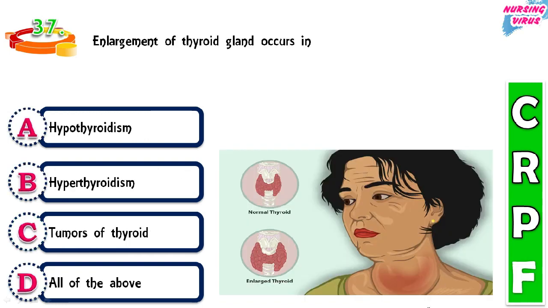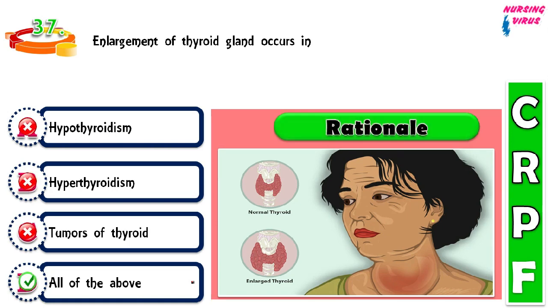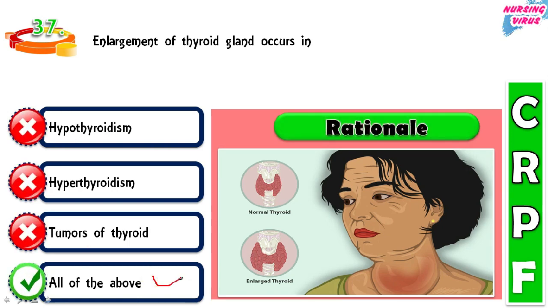So the next question, enlargement of thyroid gland occurs in which condition? That is hypothyroidism, hyperthyroidism, tumor of thyroid, and all of the above. So here the correct answer is all of the above. Even when the thyroid hormone is either increased or decreased, the thyroid gland will get enlarged. And even for a tumor of the thyroid also, the gland will